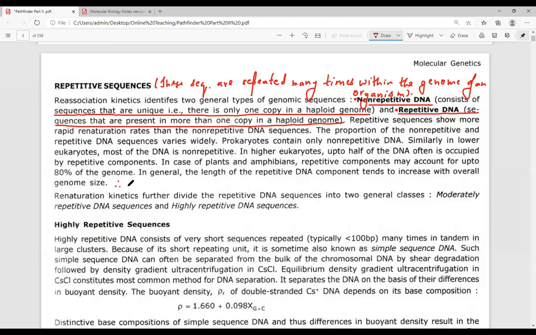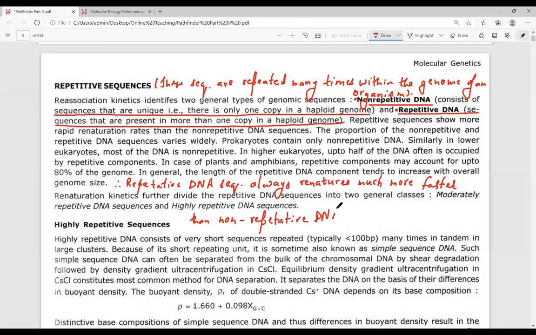Hence, what conclusively we can say, repetitive DNA sequences always renature much faster than non-repetitive DNA sequences. So this is what is going to happen.